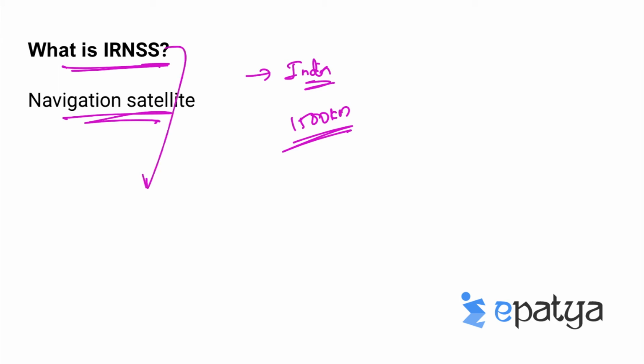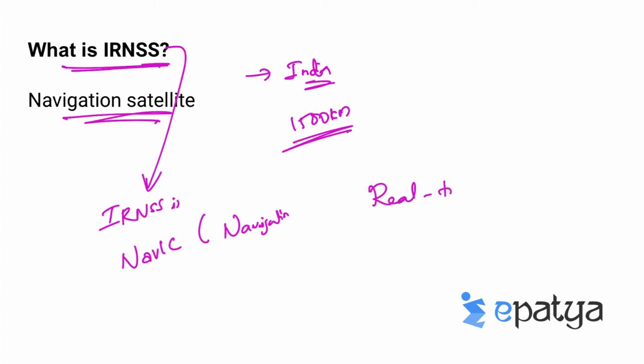So the operational name of IRNSS is NAVIC. The acronym for NAVIC is Navigation with Indian Constellation. We know that it is an autonomous regional satellite navigation system that provides accurate and real-time positioning and timing services.